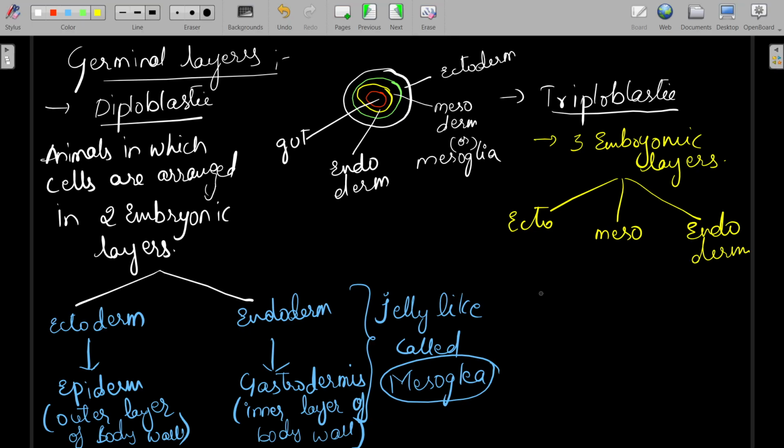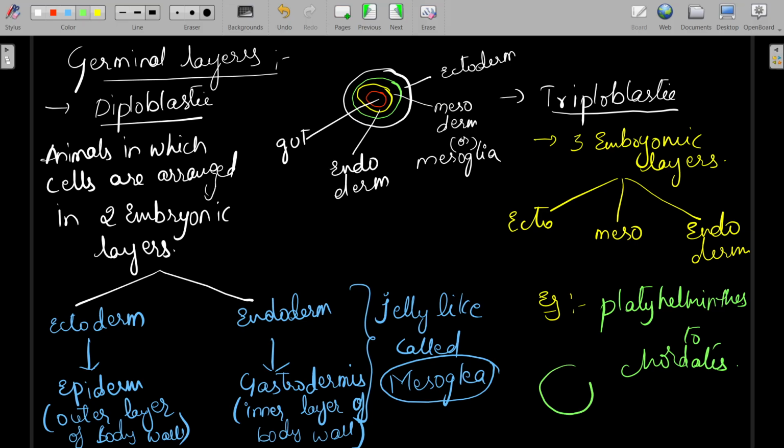These are called triploblastic animals, and the examples are platyhelminths, chordates. All of these are triploblastic animals. You can see ectoderm, mesoderm, and endoderm, and this is the gut. So this is about the germinal layers.